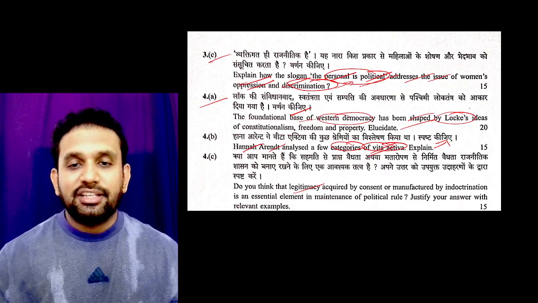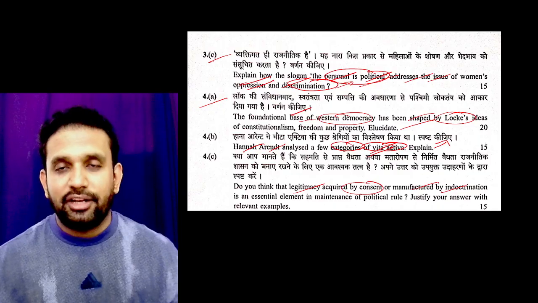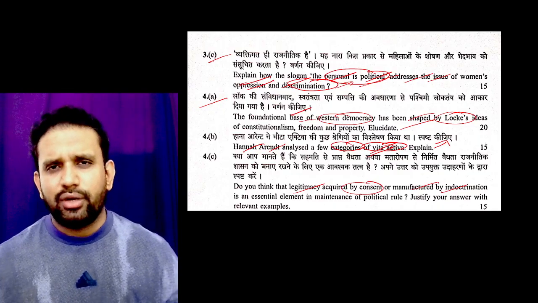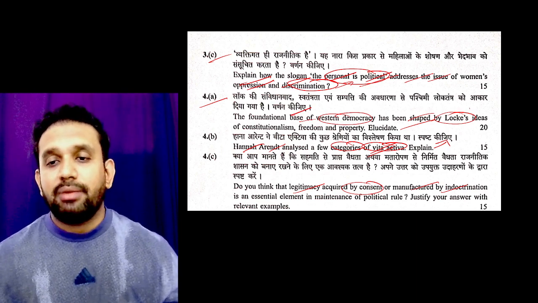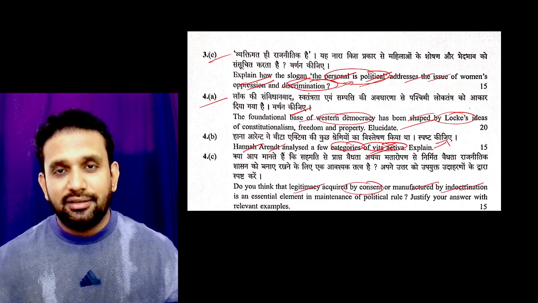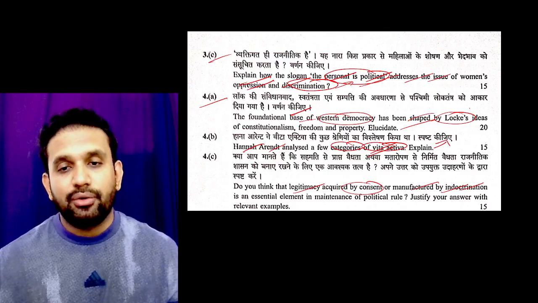Do you think that legitimacy is acquired by consent or manufactured by indoctrination? Consent is very simple. What we are doing today is consent only, democratic elections. Manufactured by indoctrination: indoctrination is nothing but I ask you to join my cult. If you do so, what will happen to the democracy? That is what we are talking about.